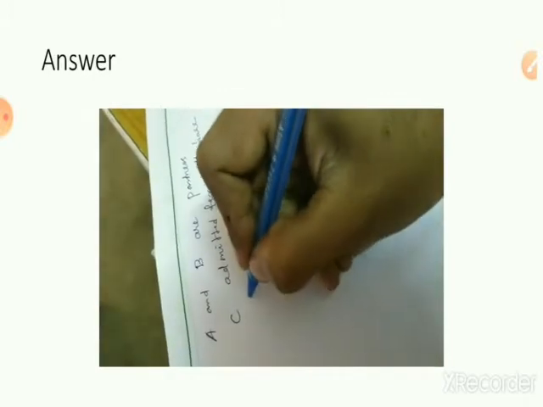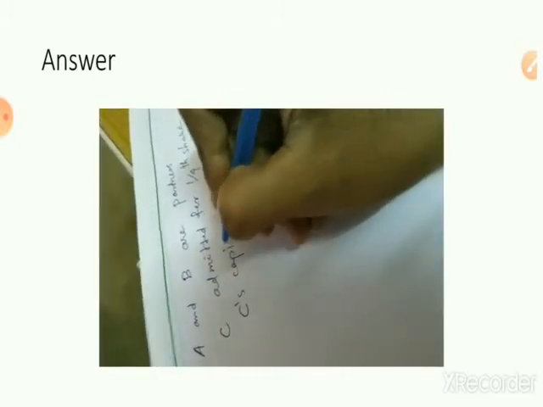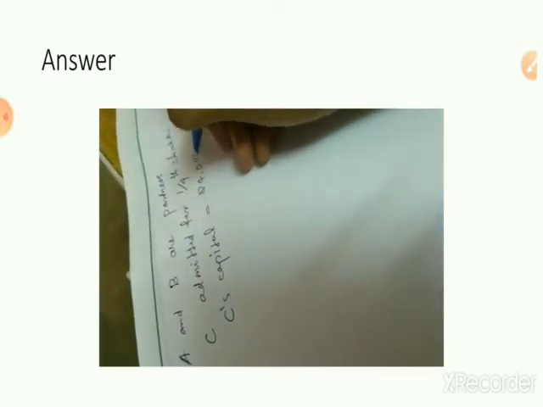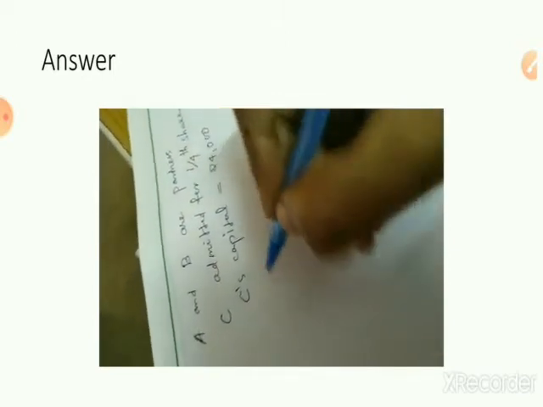C's capital is equal to 24,000. So C is bringing 24,000 as his capital.